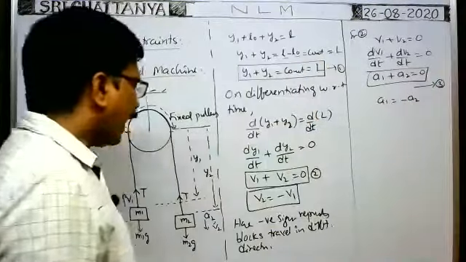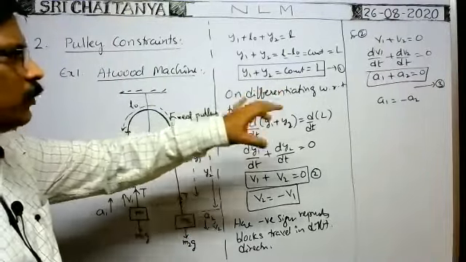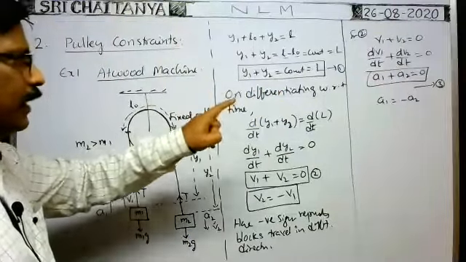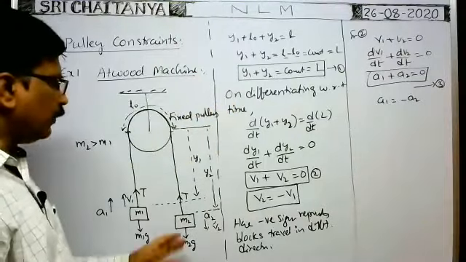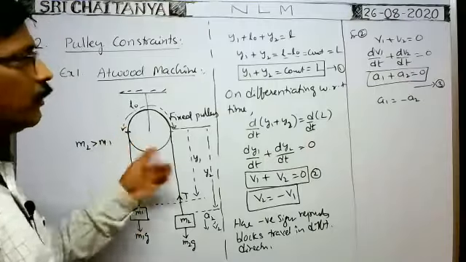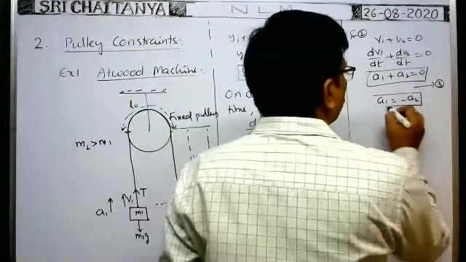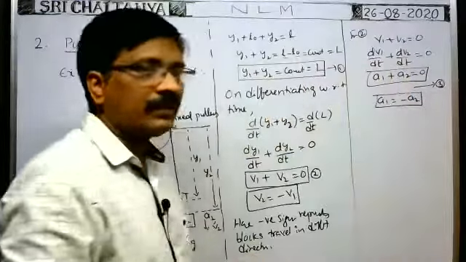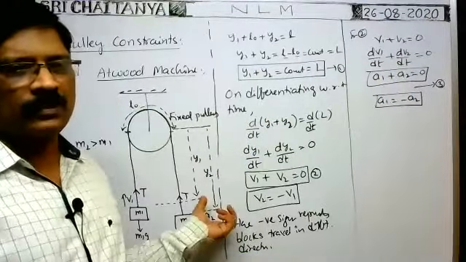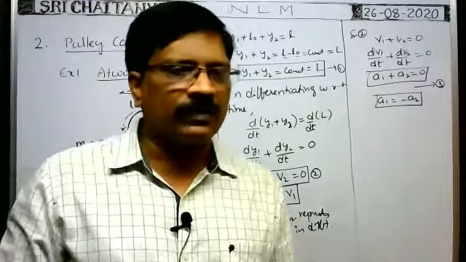That means the accelerations of the two blocks are the same in magnitude. A1 is equal to minus A2 means they are equal in magnitude, but the minus sign represents they are in opposite direction. If A2 is in downwards direction, A1 is in the opposite direction, but they are equal in magnitude. So from this also it is clear that they are equal in magnitude. So this is the constraint relation for the two blocks in this case. In this way, we have to write the constraint relation.